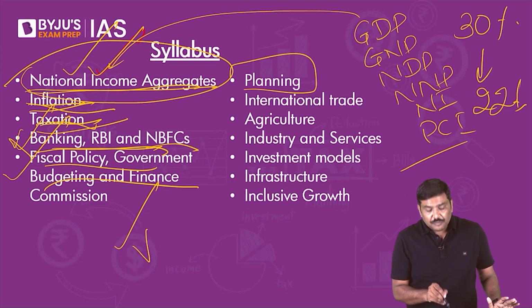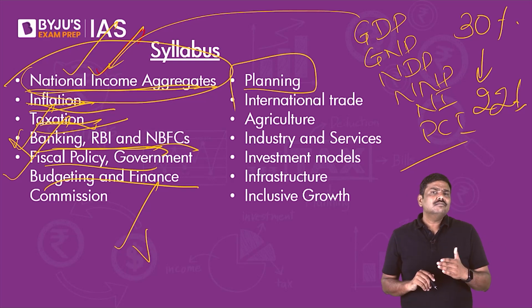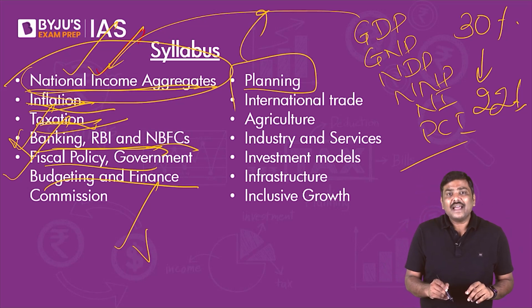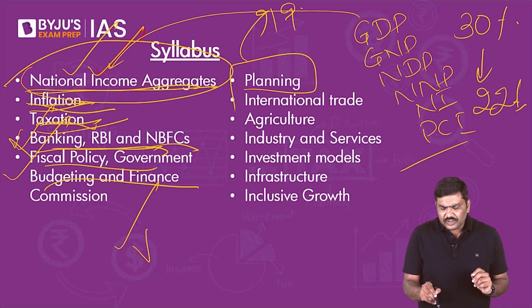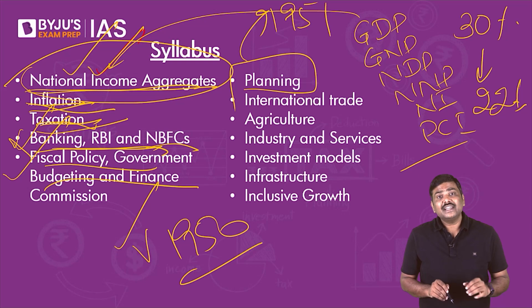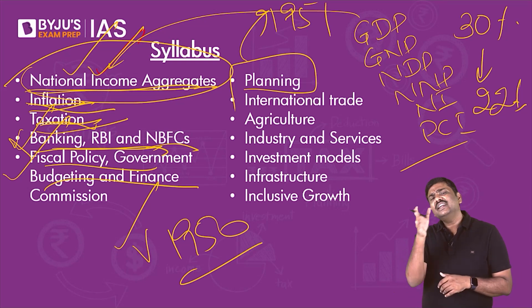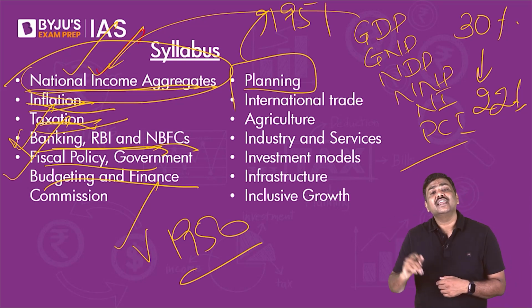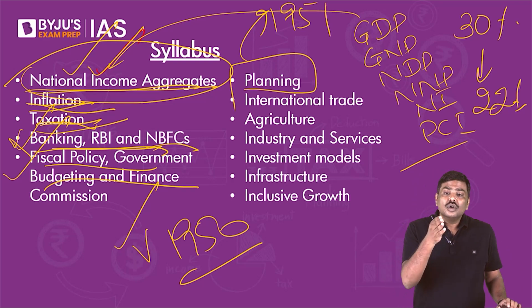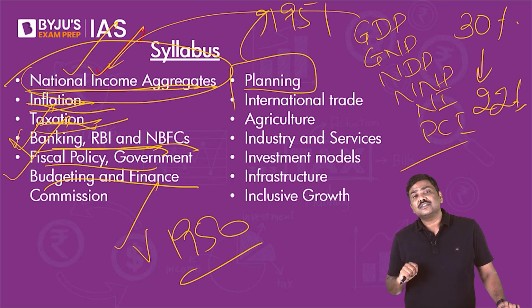Then there is the concept of planning. In planning, there are multiple 5-year plans which have been implemented. 5-year plans started in 1951. Before that, in 1950, we set up the Planning Commission. Then in 1952, we set up the NDC, National Development Council. Now you are expected to understand all these particular aspects.